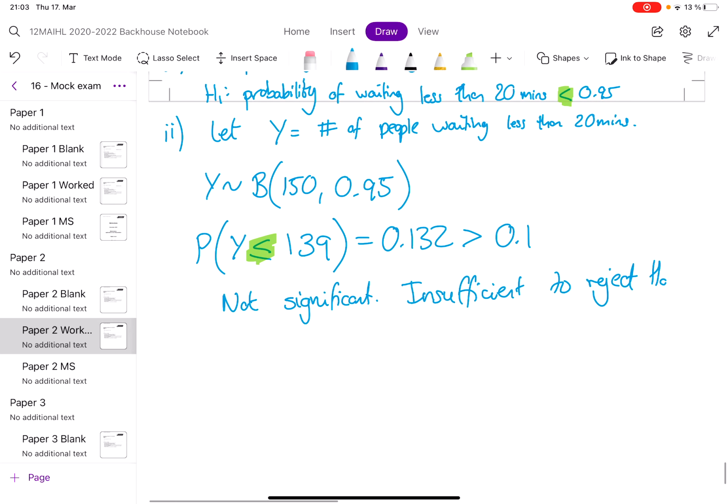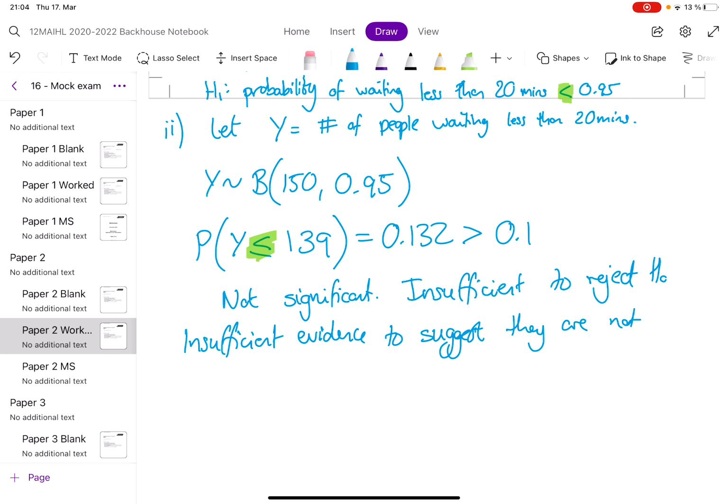So there's no reason to suggest that they are not meeting their target. Insufficient evidence to suggest they are not meeting their target.